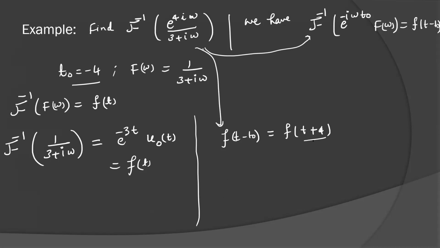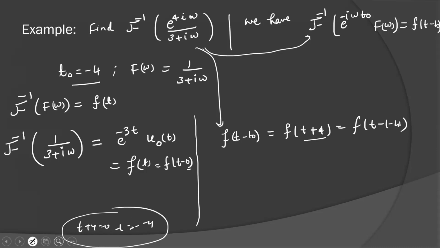If you see carefully, here you have shifting, or you can write f of t minus 0 here, and t equal to 0 is a point of discontinuity. T minus 0 is written in this form. So this can be written as f of t plus 4. Or you can equate t plus 4 equal to 0, you will get t equal to minus 4 as the point of discontinuity now.